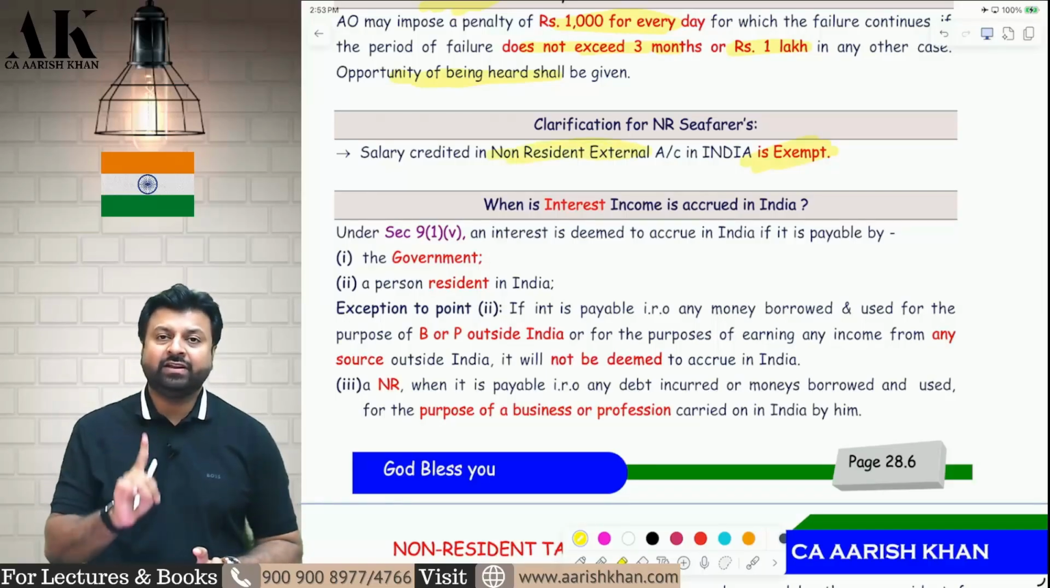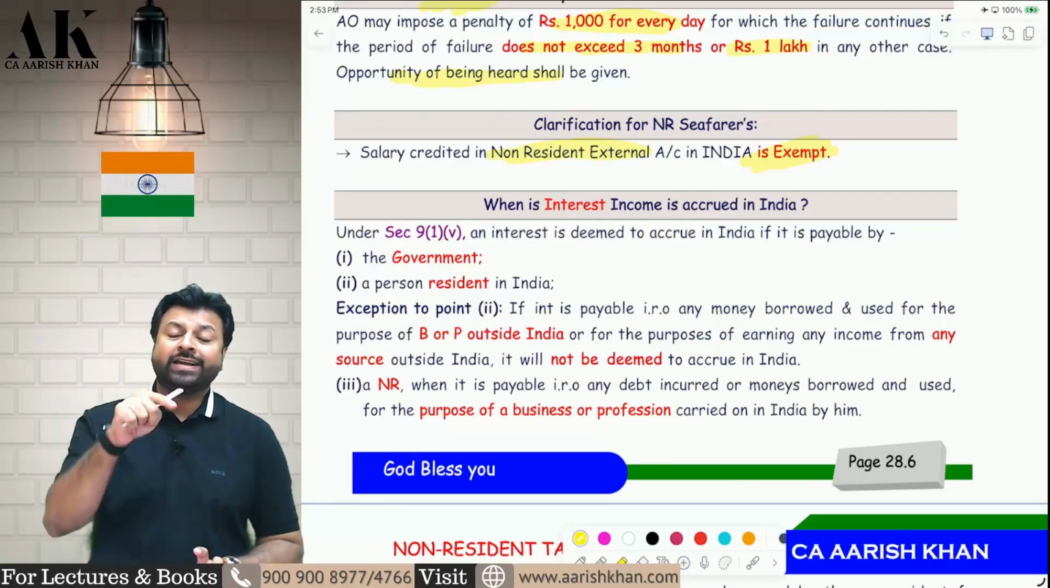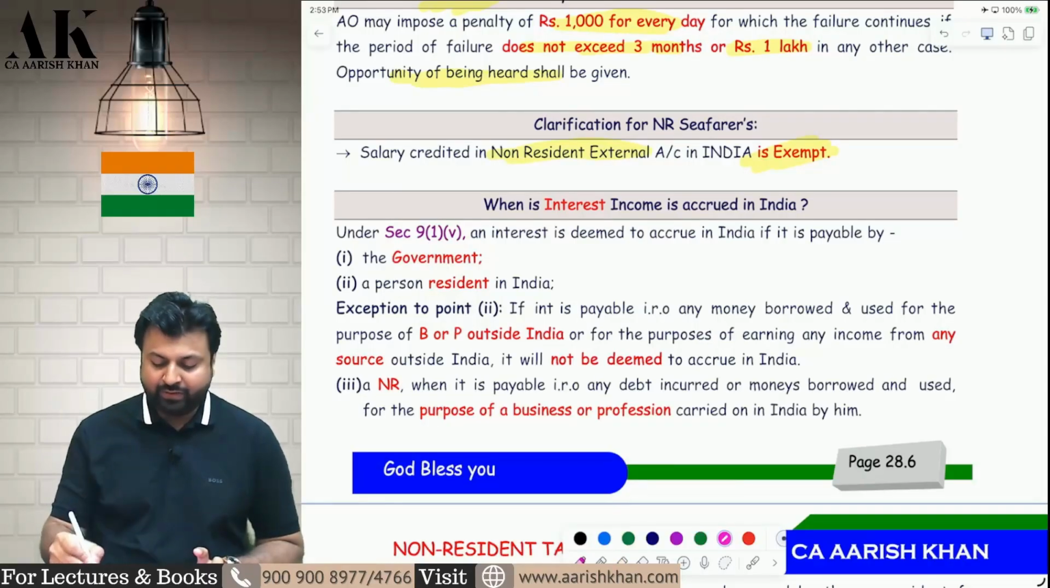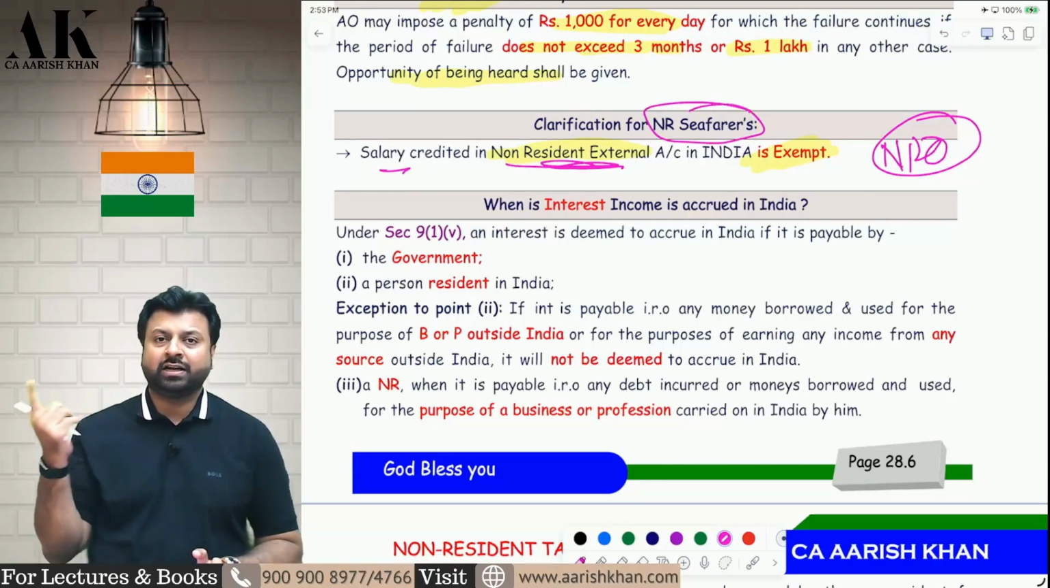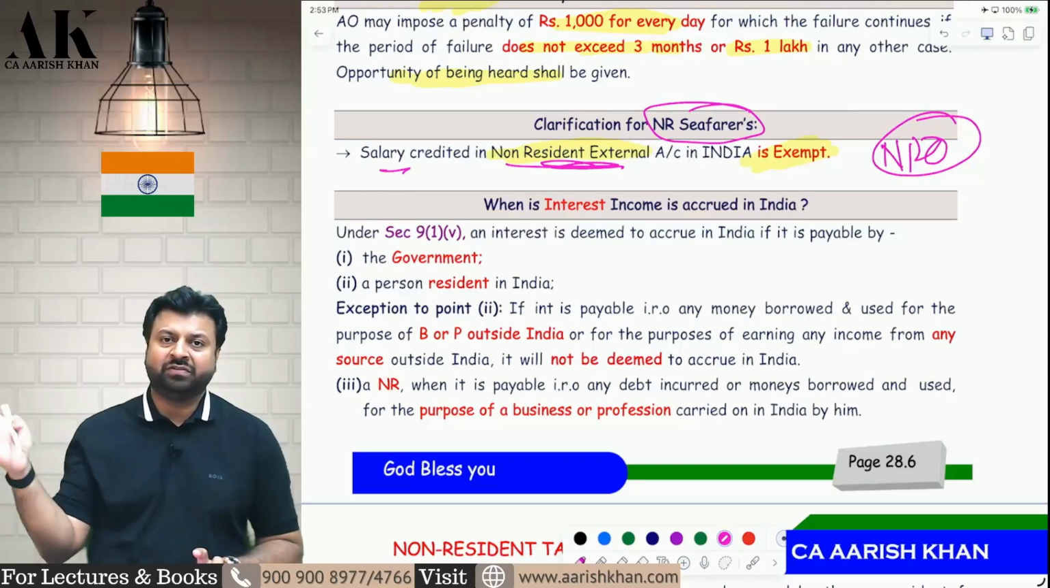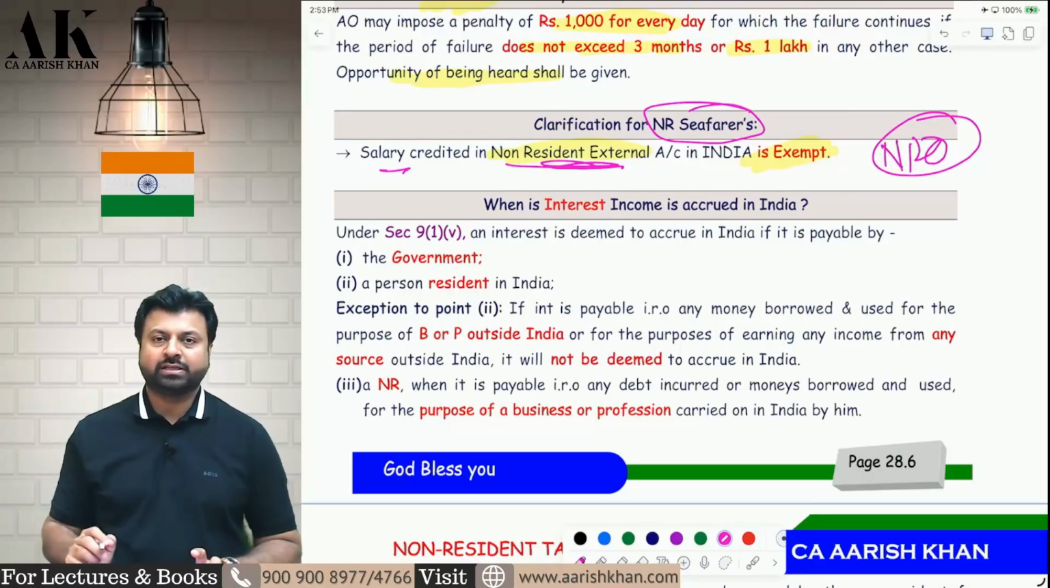If it is received in non-resident ordinary account, NRO account, then it will be taxable. Therefore, if you want to make your salary exempt, then you have to receive in NRE account. And this benefit is only for non-resident seafarers. It is not for chartered accountants or doctors or lawyers or other professions or other businesses. It is only for non-resident seafarers. I hope it is clear to all of you.